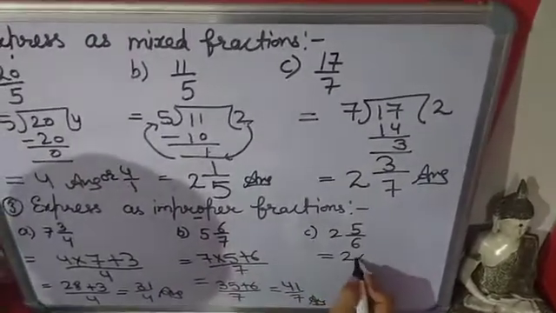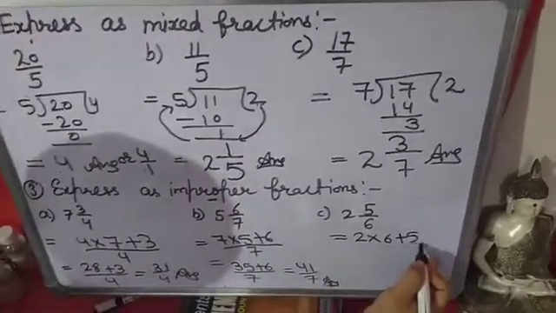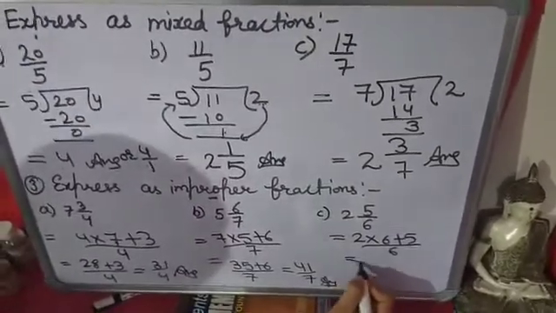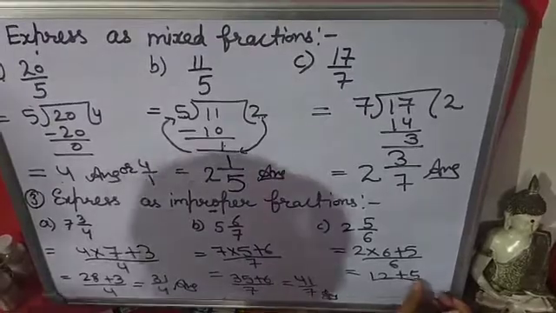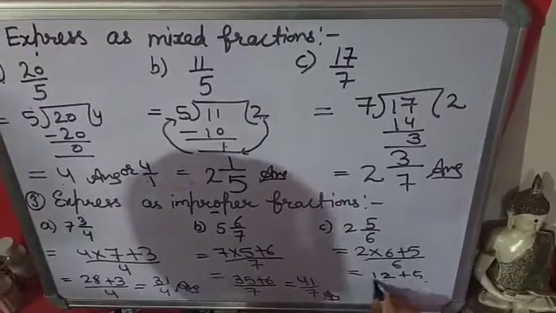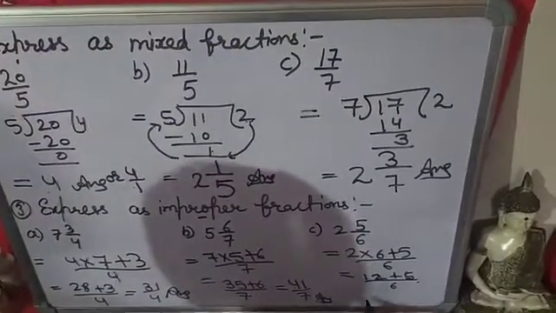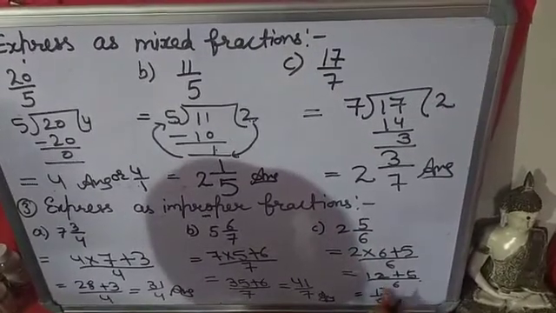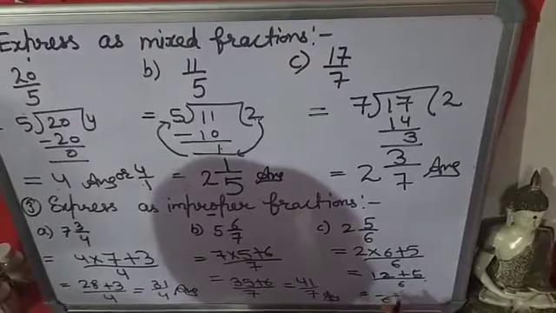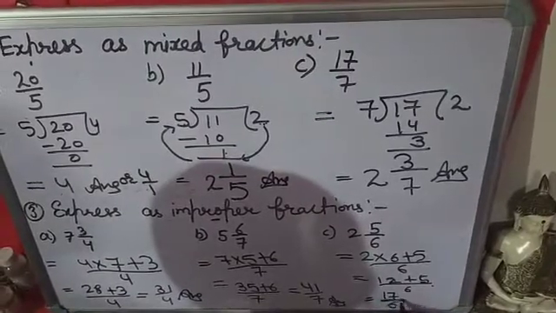Again, 2 multiply 6 plus 5. 12 plus 5. It will be 17 upon 6. So this is an improper fraction.